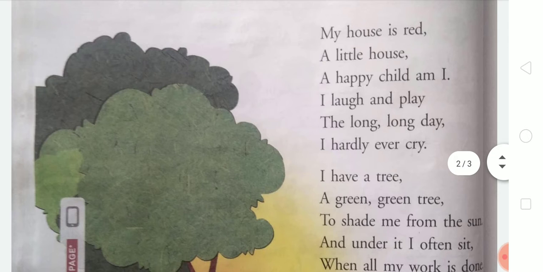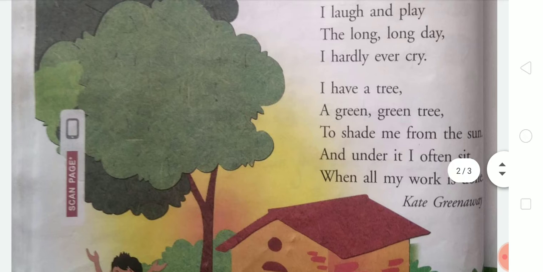So student, in this poem the child says that he lives in a red colored house and he always remains happy, and he laughs and plays the whole day, and he never cries. He has a tree, a green tree. The color of the tree is green, and the tree protects him from the heat of the sun.